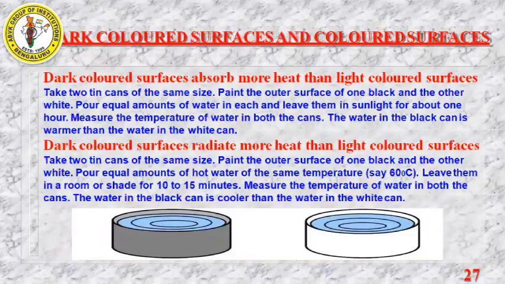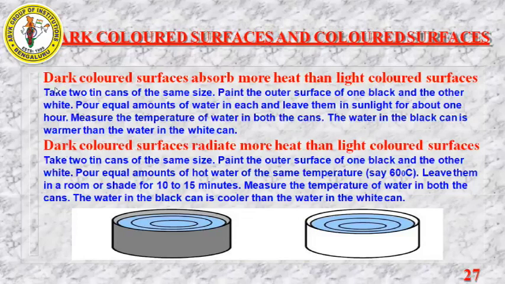Next, one more concept: dark colored surface and light colored surface. So what do you mean by dark colored and light colored surface? What is the advantage? We will learn in this slide. Dark colored surface absorbs more heat than the light colored surface. This will be a give reason question. Dark colored surface absorbs more heat than the light colored surface.